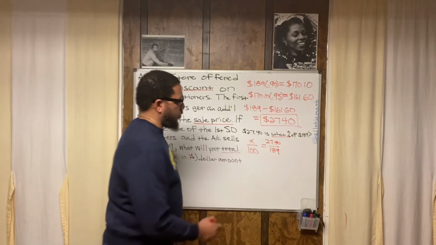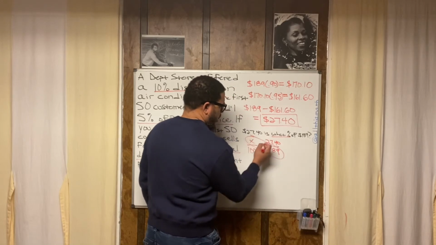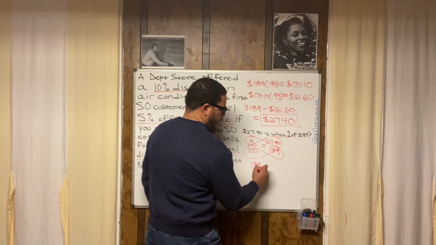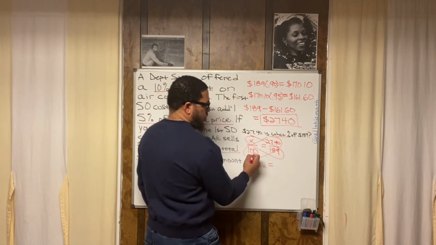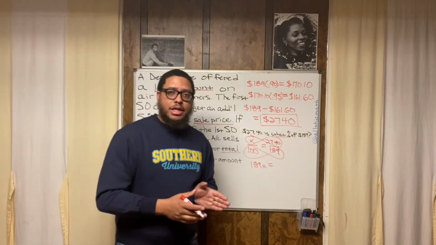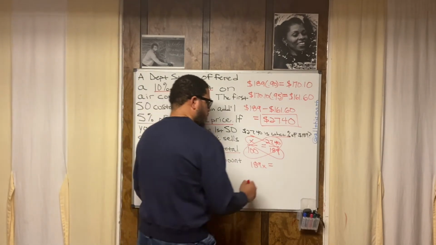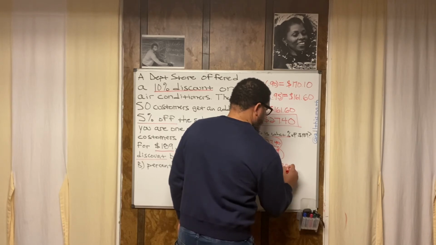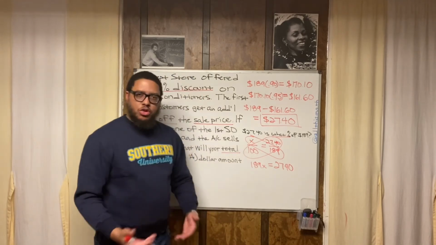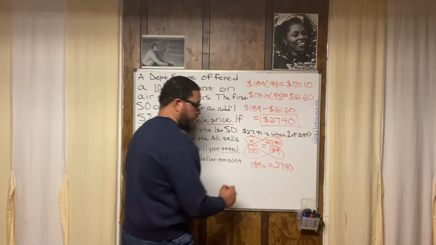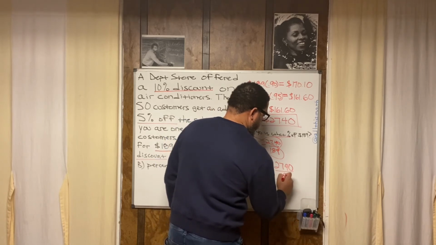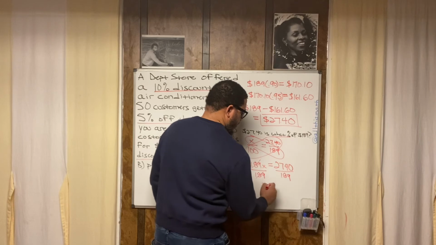So now to solve for X, we're going to cross multiply. We're going diagonals. So we're going to do X times 189. That's 189X. Bring your equal sign down. Then we're going to do 100 times 27.40. 100 times 27.40 means you're going to slide the decimal point 2 spaces to the right. So that's going to be 2,740, right? Now we got to solve for X. We got to get rid of 189. Now we're doing a little bit of algebra. Nothing too heavy, but just a little bit of algebra. So we're going to divide by 189 and divide by 189. Boom, boom, left with X.